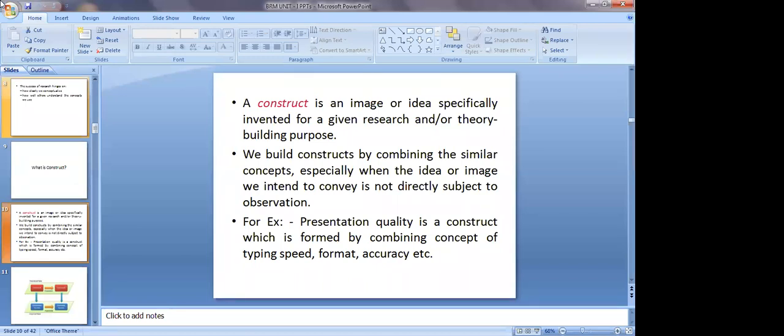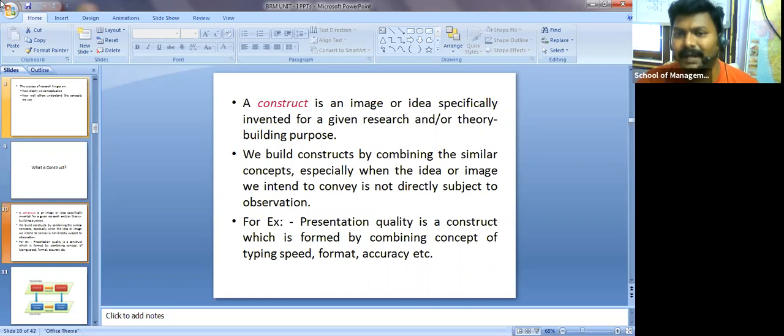No, sir. So a construct is an image or idea specifically invented for a given research and/or theory building purpose. When you are doing any research work, most probably it's theory building or theory oriented. We have different types of concepts, but I don't want to confuse you by explaining all of them. For your PG level, this is enough. A construct is an image or idea specifically invented for a given research or theory building purpose.